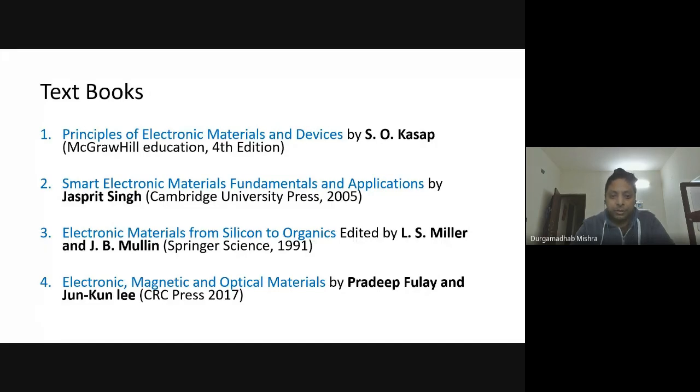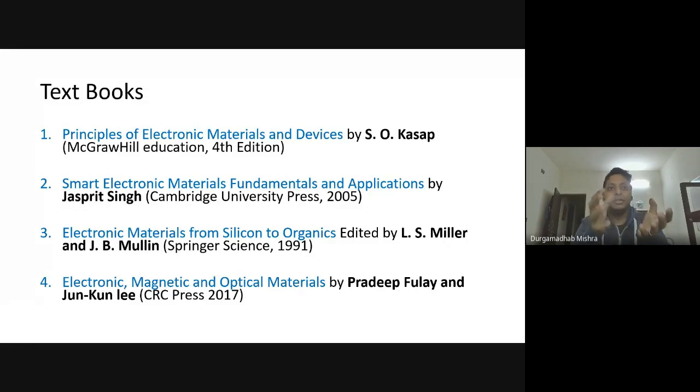Similarly, some concepts I will also take from the first one and the fourth one. The fourth one is also quite interesting. I found it recently. It is again a recent book, but written in a very concise way. A lot of things are there, but nicely explained. The first one and the fourth one, you should have these two books. The other two books, if you can have them, it is good.